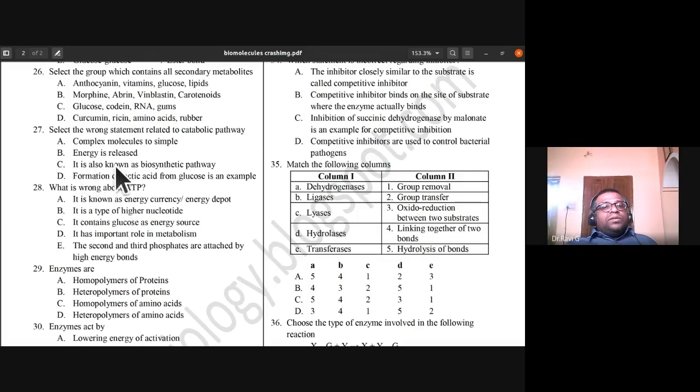So the catabolic pathway is not known as biosynthetic pathway. So 27th, C is the wrong statement. See, the anabolic pathway is known as biosynthetic pathway, not catabolic pathway. So that is a wrong statement.